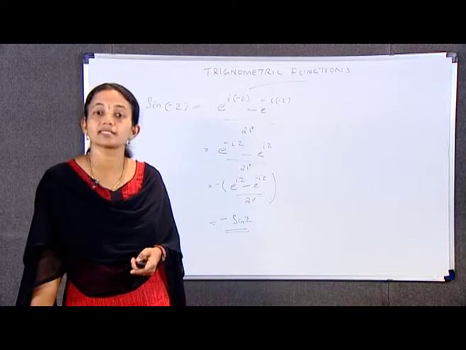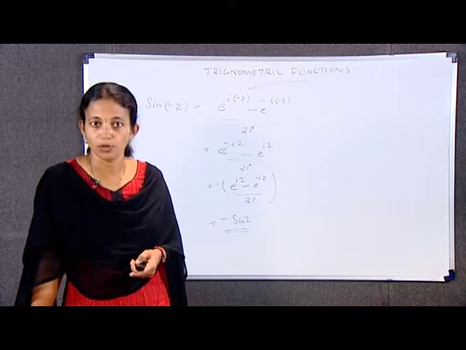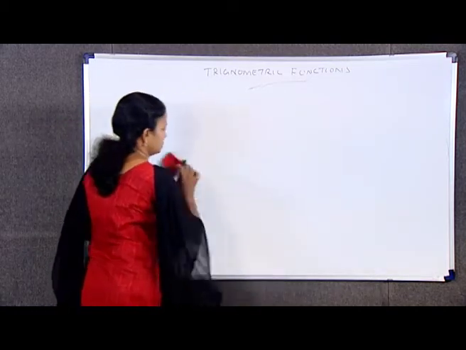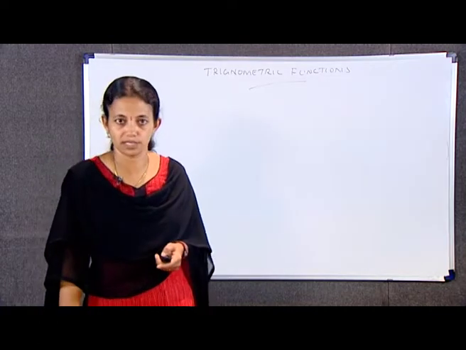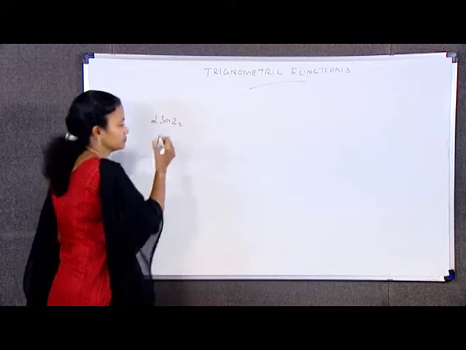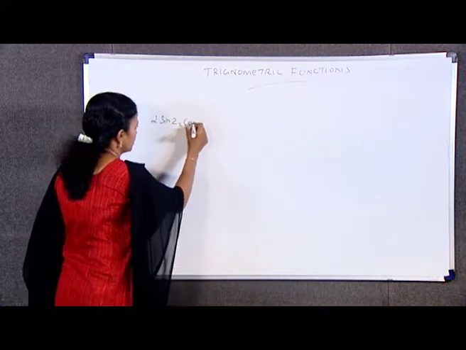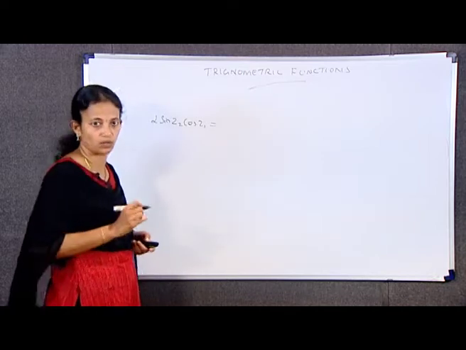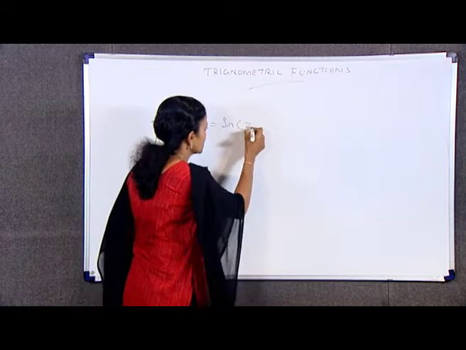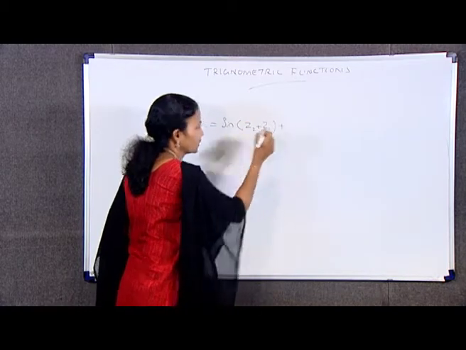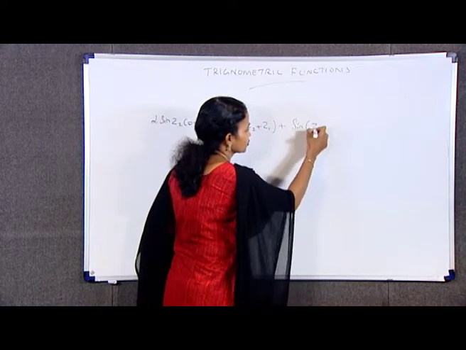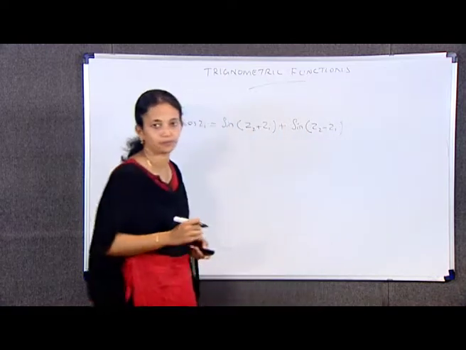That is, interchanging Z1 and Z2 in the identity, we obtain 2 sin Z2 cos Z1, which is equal to sin (Z2 plus Z1) plus sin (Z2 minus Z1).